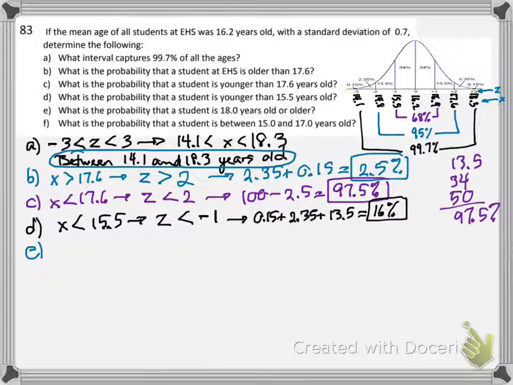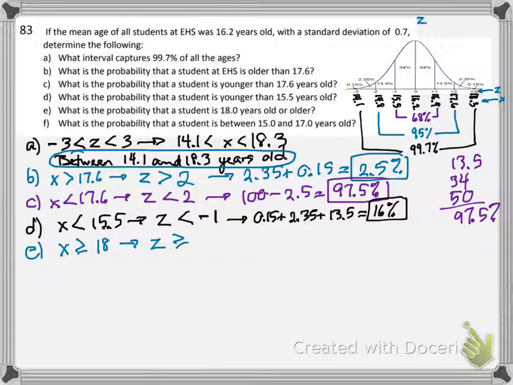E says, what's the probability that the student is 18 years or older? So greater than or equal to 18, which means Z greater than or equal to, and I'm looking for 18 over here, but unfortunately I'm not finding 18 over there. I got 18.3, and if there's no 18 on that curve, you cannot figure it out with just the curve. You're going to instead have to deal with that little formula. Let's put it in the top right corner.